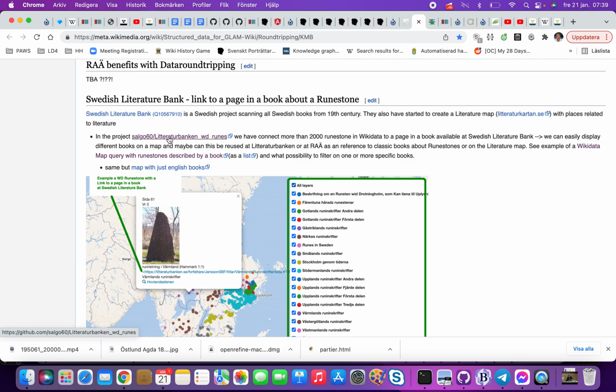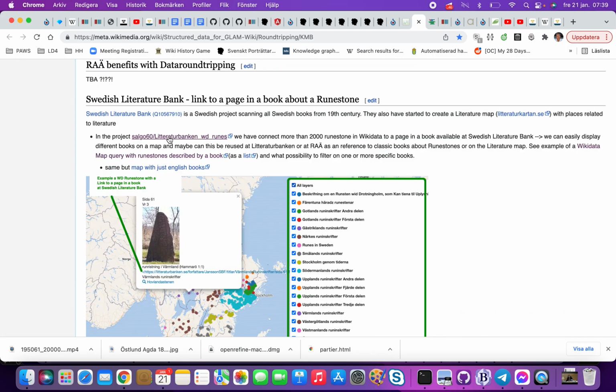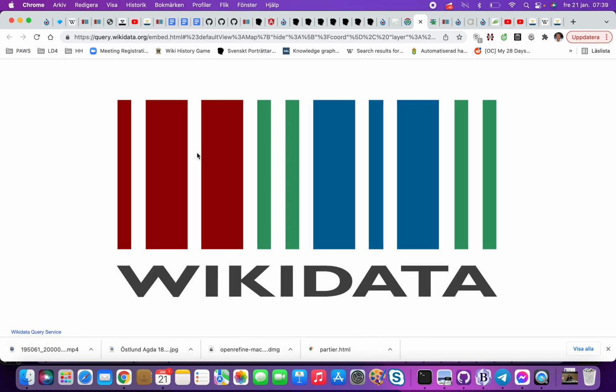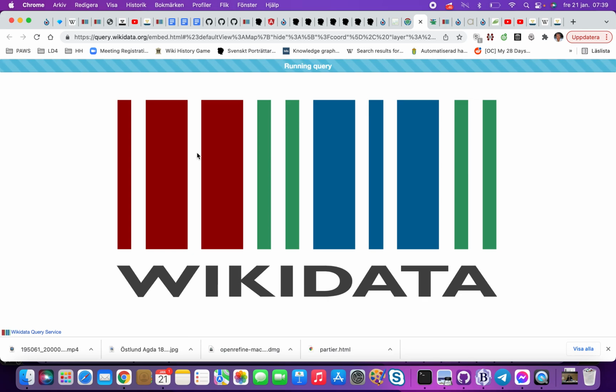For example, what I have done here is, no, that's wrong. Here, I ask Wikidata, give me all runestones that are described in Litteraturbanken. So we have in Wikidata the relationship between an object about the runestone and Litteraturbanken.